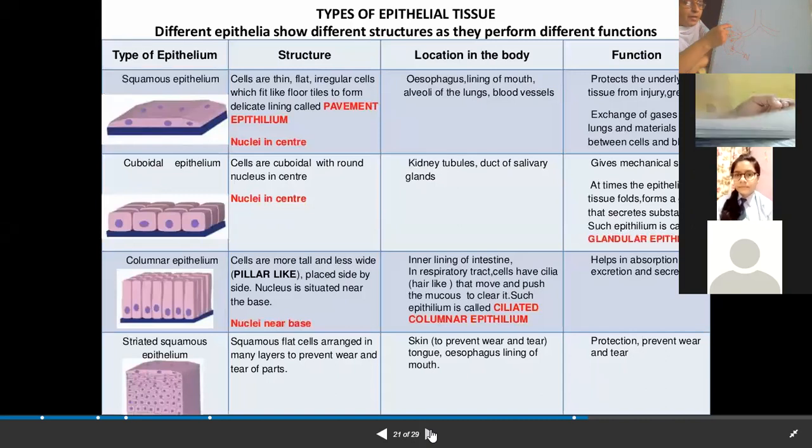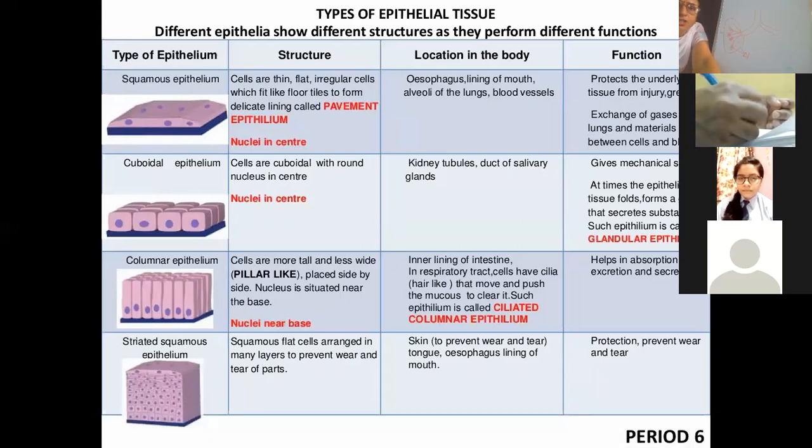They all contain the squamous epithelia. Now what is the function? The function is to protect the organs from injury, right?